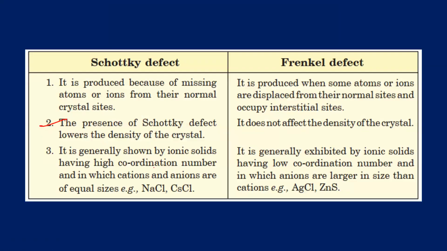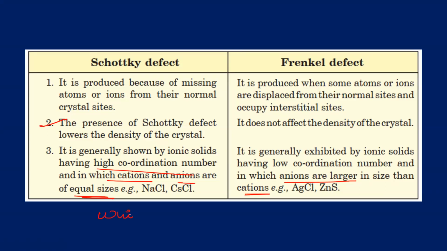So last point, Schottky defect is shown by an ionic crystal which has a high coordination number and in which we have cations and anions of equal sizes. In Frenkel, what should be there? The anions should be larger in size than the cations, in which you will see Frenkel. I will give you one question.